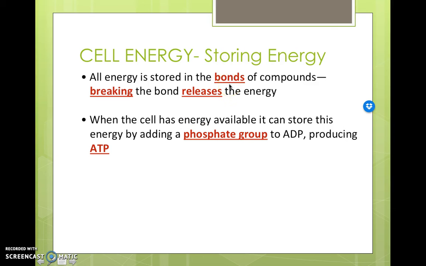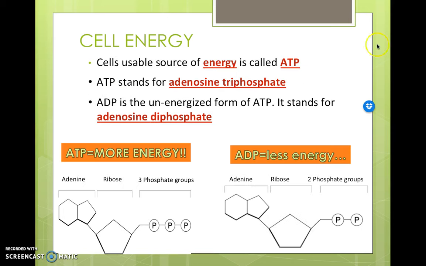Cell energy. So storing energy, all energy is stored in the bonds of compounds. Breaking the bonds releases that energy. So in these bonds, these areas right in between here, okay, that's what stores the energy. So when you break those bonds, it releases energy. The most energetic bond is this one right here in between the second and the third phosphate. And when we break that bond, we release energy. Okay, and when we want to store energy, we build that bond by adding a phosphate.